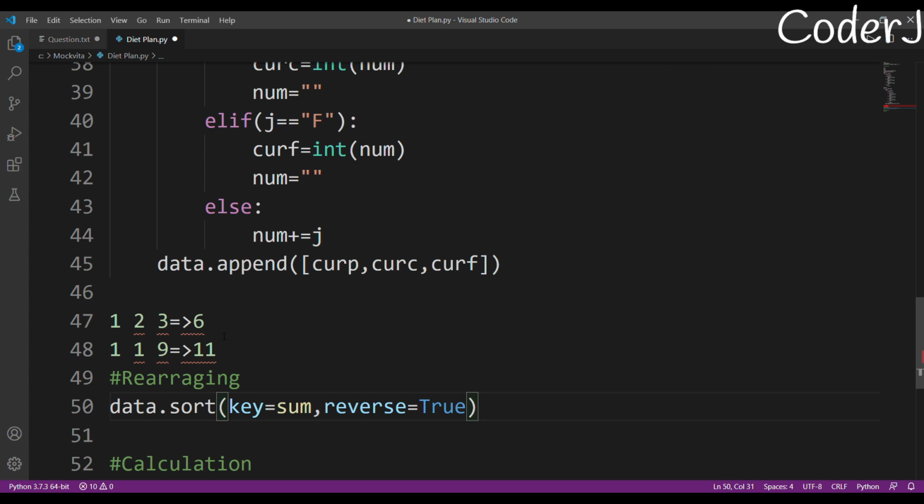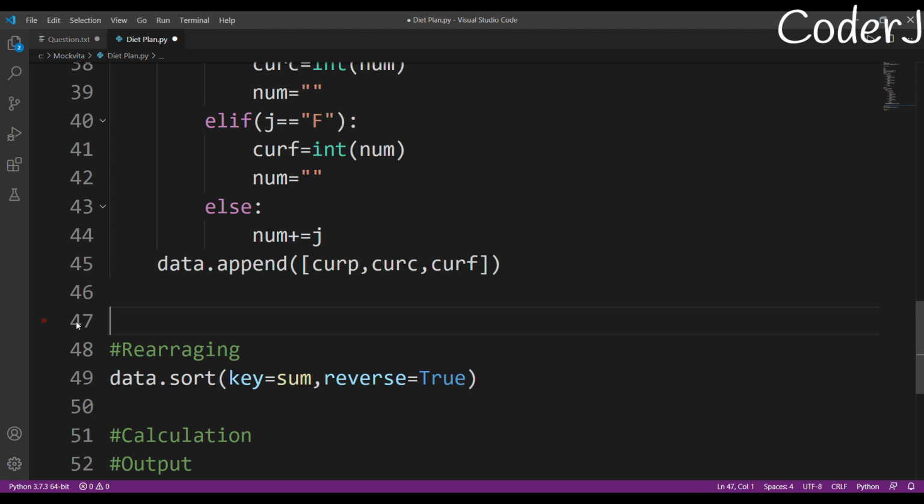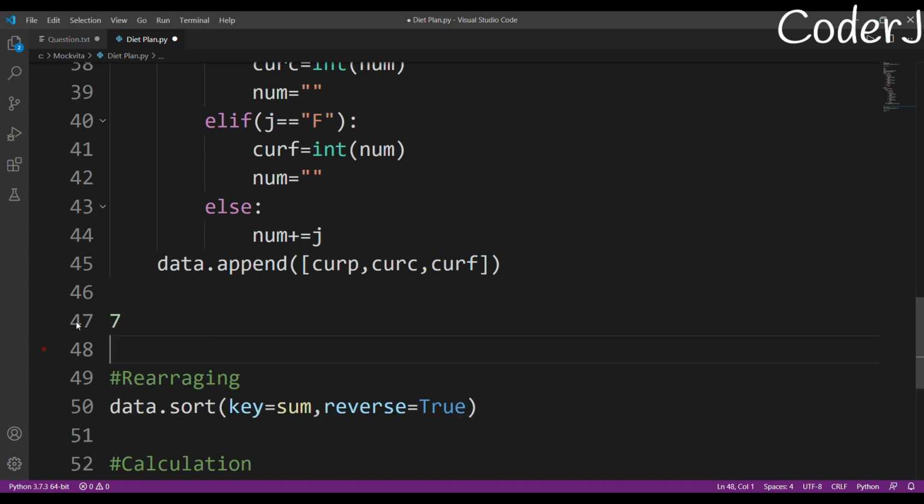I'll tell you in 1 second what I'm doing and why. I'm ordering this on the basis of their sum. Why? Because I need to get the most I can. And why am I doing it in reverse order? It's very simple. Suppose you have a number 7 and I give you two values, 2 and 7, and I say use these values and make this 7 zero.